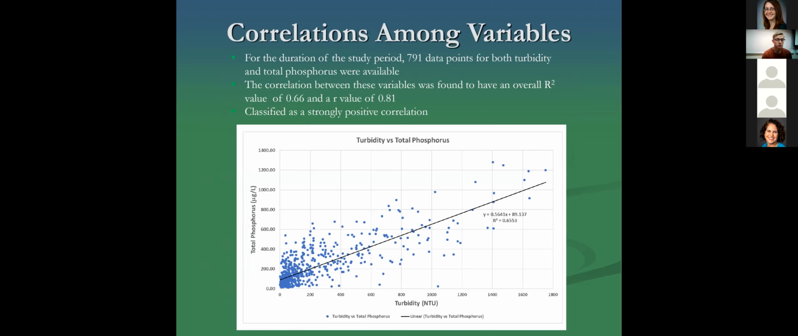So there was some correlation observed between turbidity and total phosphorus during this study, and for the duration of the study period, 791 data points for both variables were available. The correlation between these variables was found to have an R-squared value of 0.66 and an R value of 0.81. This relationship can be classified as a strongly positive correlation and can be observed in this figure found below, where we have turbidity on the x-axis and total phosphorus on the y-axis, and the relationship being generated by this best fit line produced here.